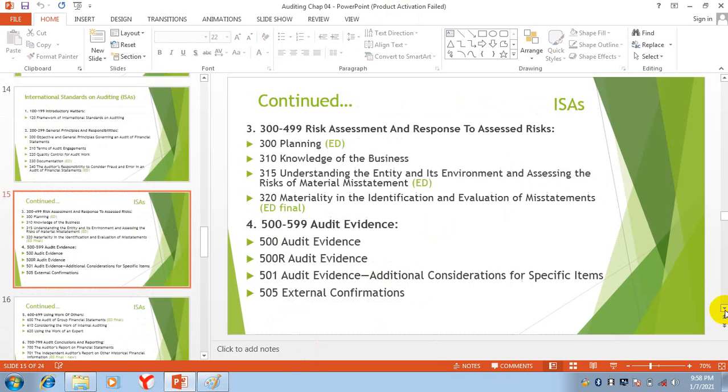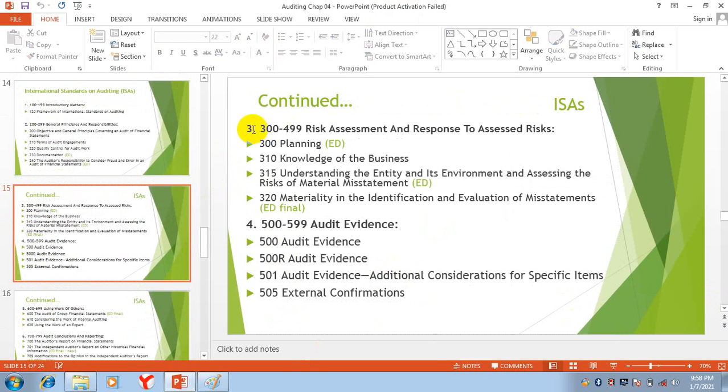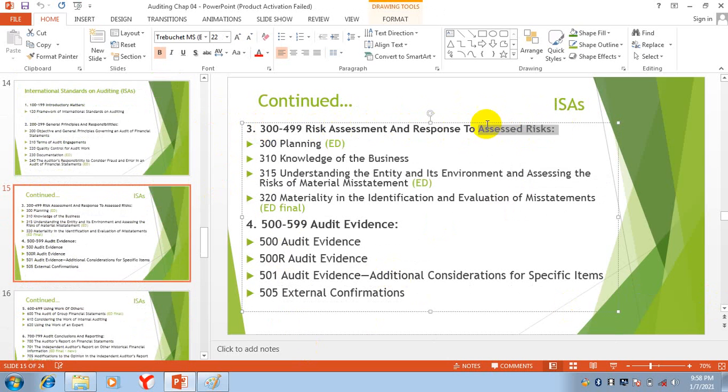Now see here, this bold: risk assessment and response to assessed risk. This section 300 to 499 is regarding risk assessment and response to assessed risk. In 300 there is planning, knowledge of the business, then understanding the entity and its environment and assessing the risk of material misstatement.